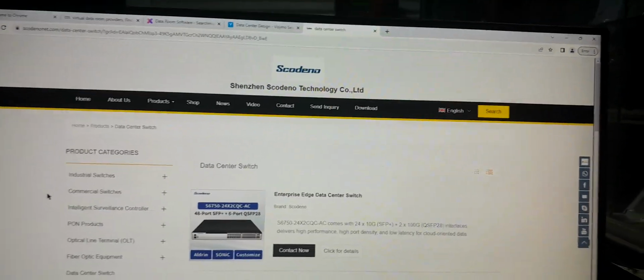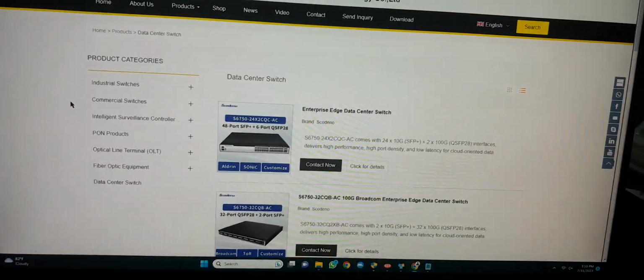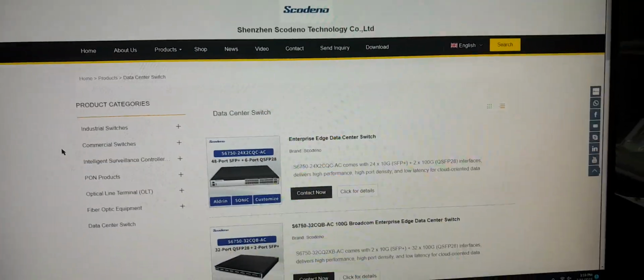Hello everyone. Today's topic is data center. Data center design, virtual data center design related content I am now making.